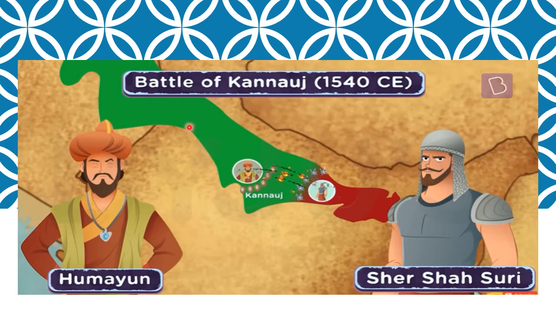Finally, Humayun thought of fighting a battle with Sher Shah Suri, and this led to the Battle of Kannauj in 1540. But since the Mughal army was already weak since the first attack at Chausa, Sher Shah Suri now occupied Agra and Delhi, and Humayun had no option but to flee from the Indian subcontinent.